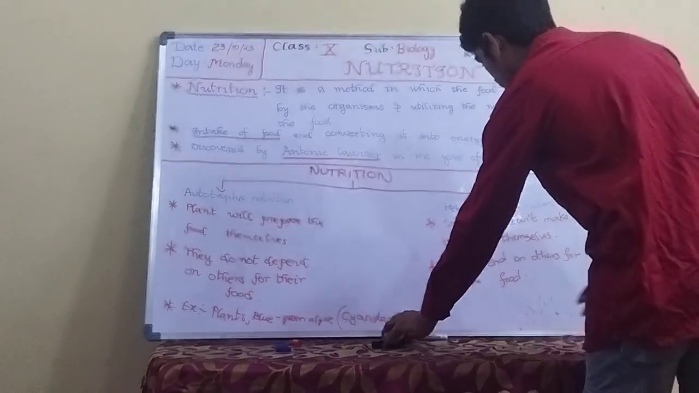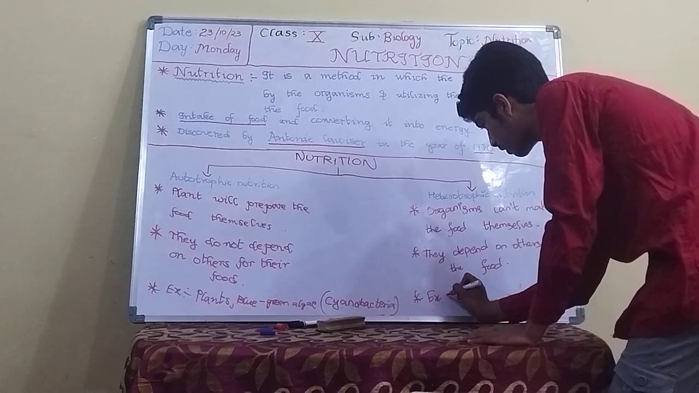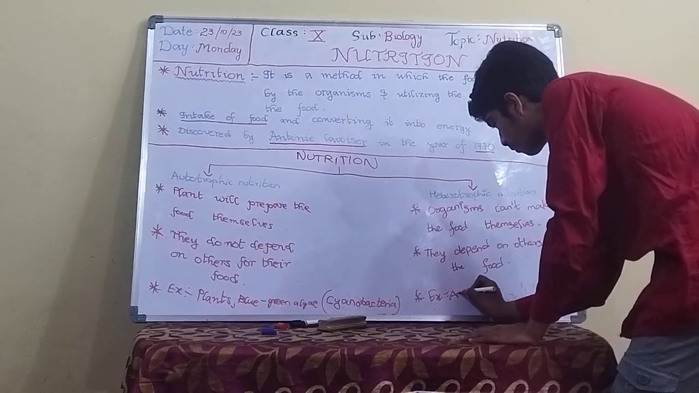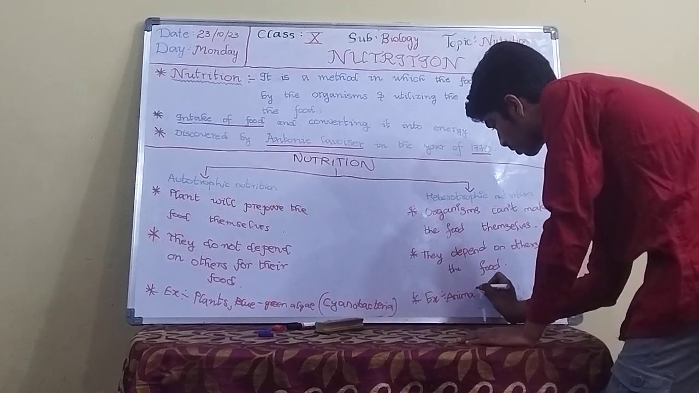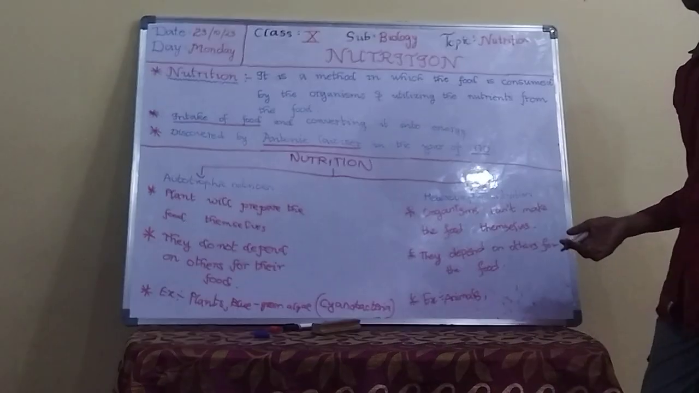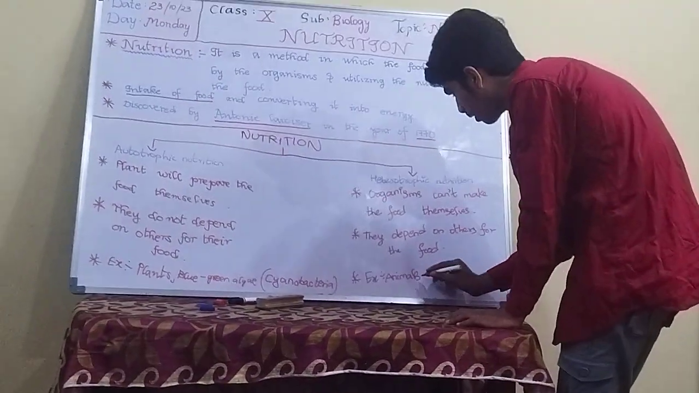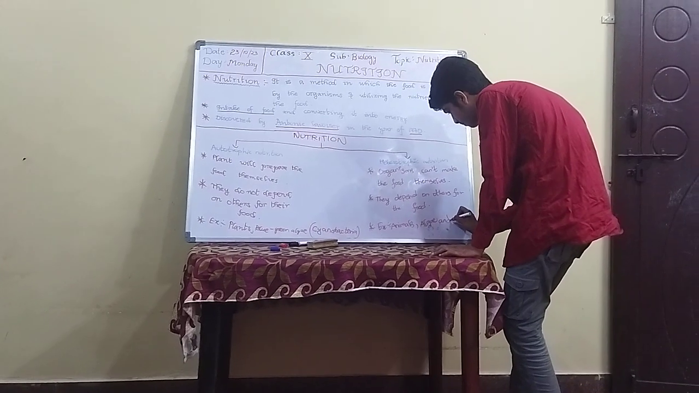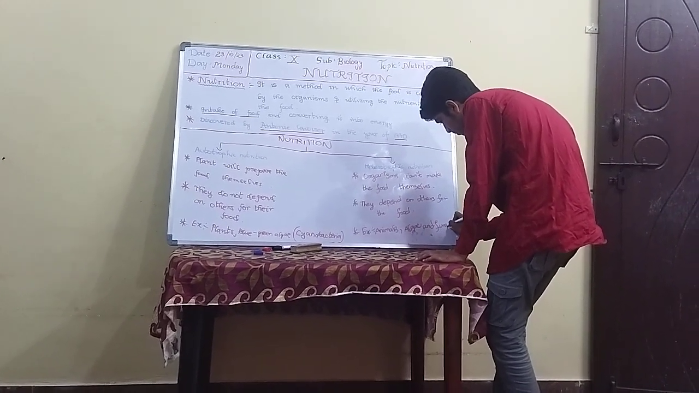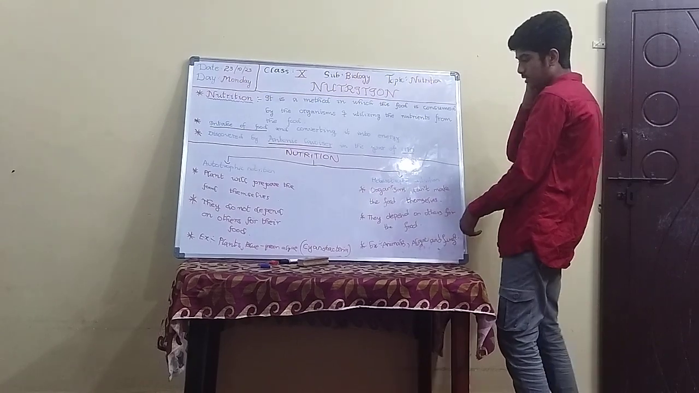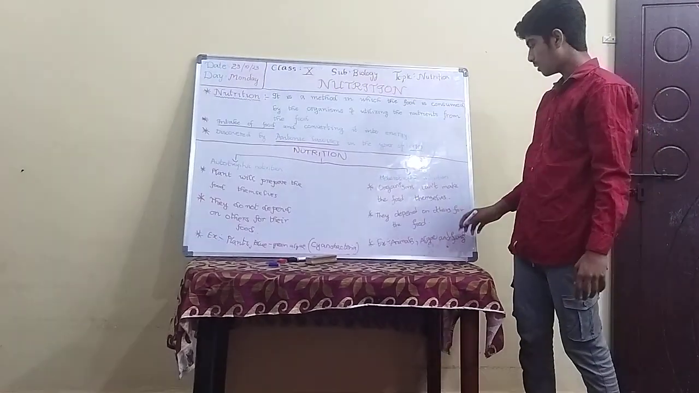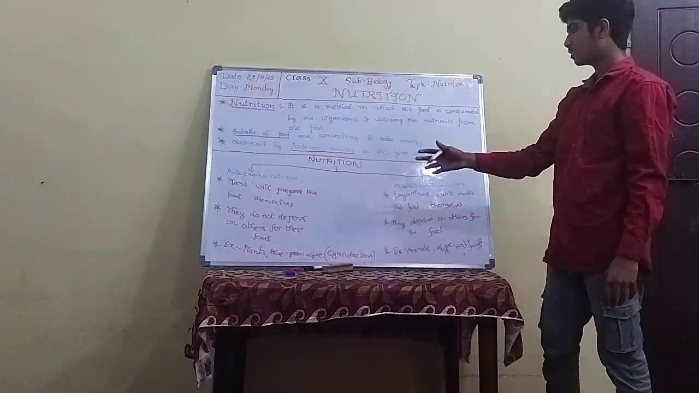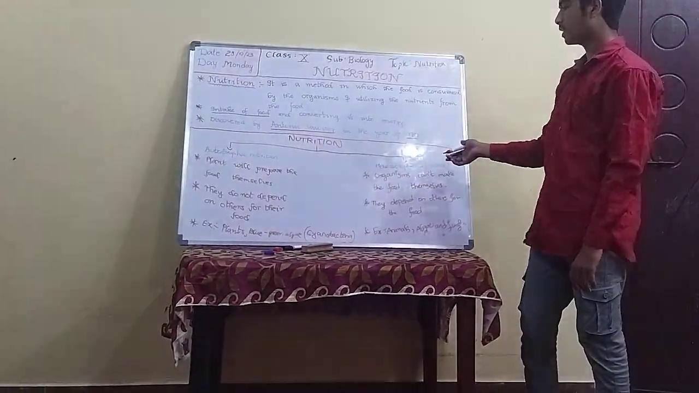And the examples for heterotrophic nutrition are animals. Why animals? Because they can't prepare their own food. They depend on others for their food. And the other examples are algae and fungi. So these are the three examples for heterotrophic nutrition: animals, algae, and fungi. These are the two parts in nutrition: autotrophic and heterotrophic.